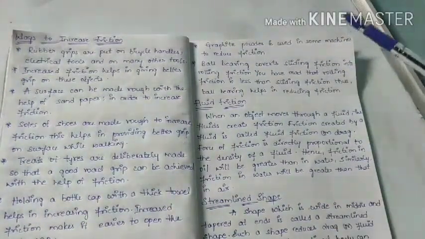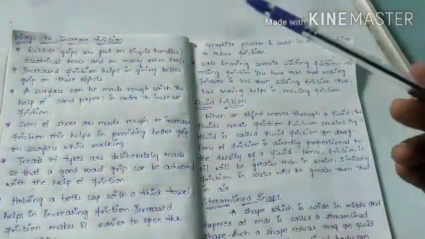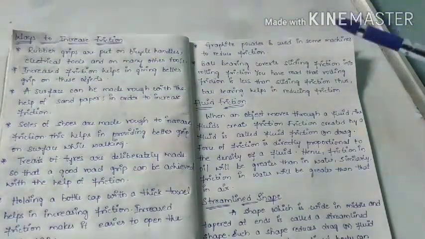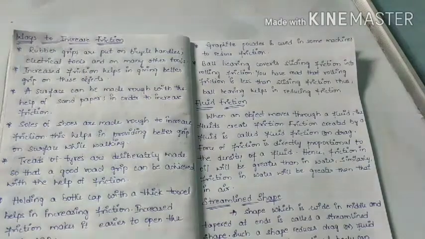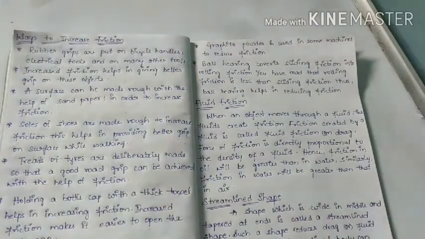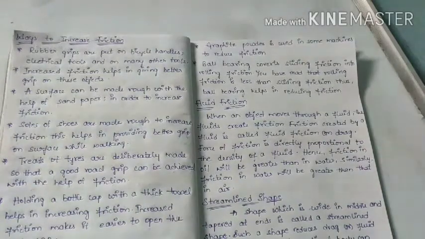See, ball bearing converts the sliding friction into rolling friction. Ball bearings you can see in different parts of different machines and equipment. When it is moving with the help of balls, that friction is rolling friction. Otherwise, what will happen? The machine would slide. Sliding friction is more than rolling friction. So here I am taking rolling friction, that means it will be minimum, so wastage will be very less.